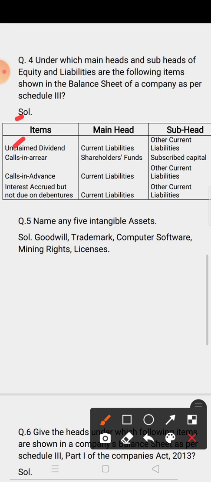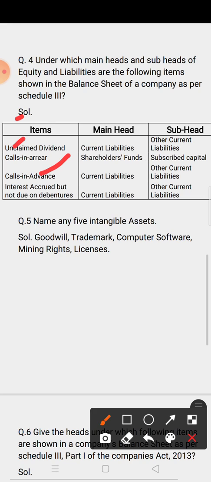Unclaimed dividend. So for unclaimed dividend you have to write down the main head or subhead. Here dividend means income. Unclaimed dividend means it is not claimed. So it is a current liability and it will come under the subheading other current liabilities. In this way you have to give the answer.